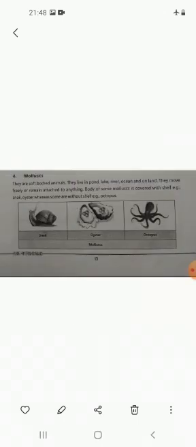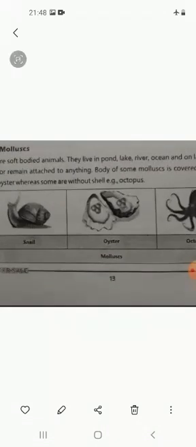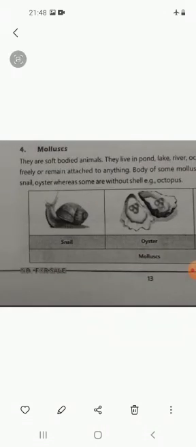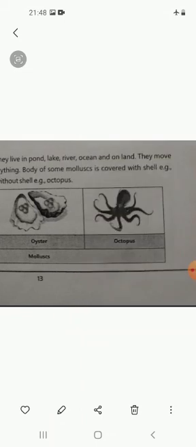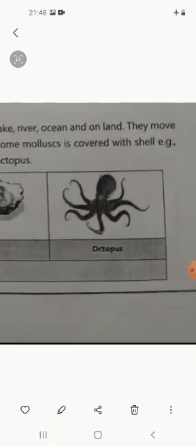Mollusks are soft-bodied animals. They usually live in ponds, lakes, rivers, oceans, and on land. They move freely or remain attached, which means both cases are present. They move freely, or in some cases they remain attached to something. The body of some mollusks is covered with a shell, while some are without a shell. Examples are snails and oysters, which have shells, while the octopus is without a shell and has a soft body.